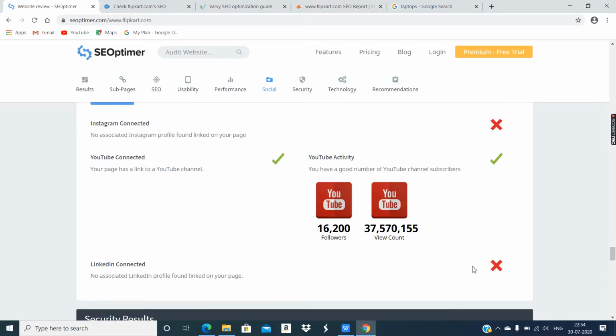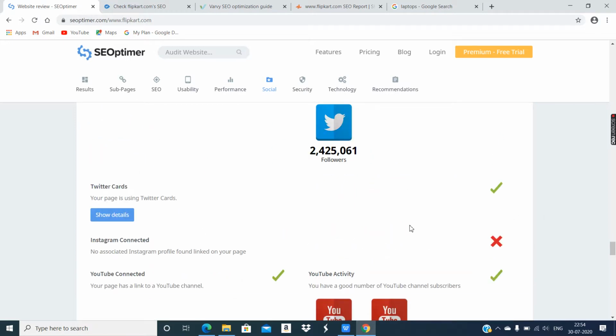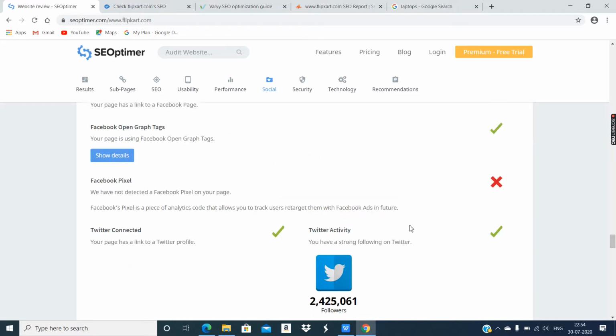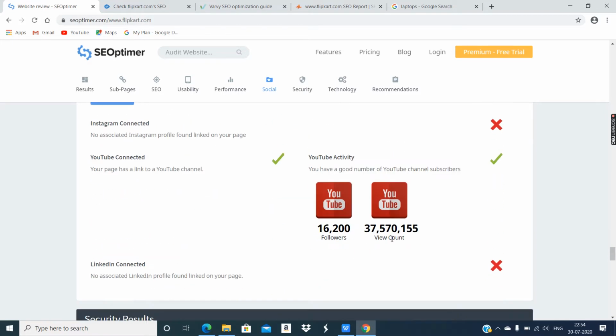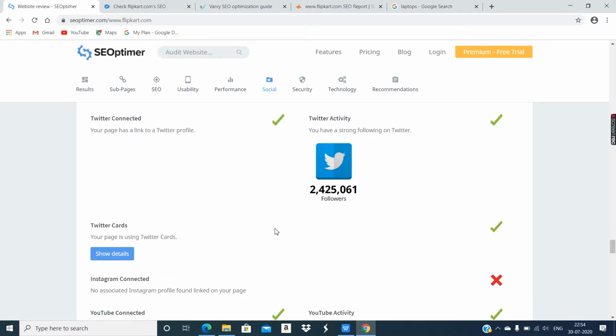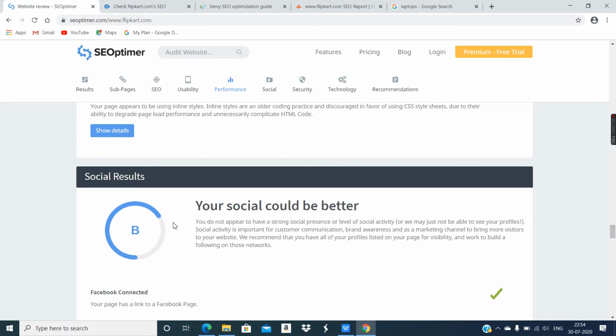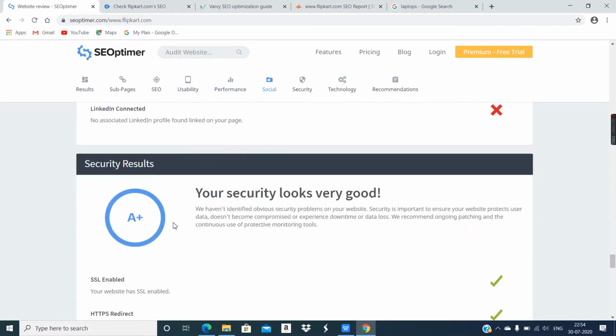LinkedIn connected, no. Okay, so if they do the same kind of social media marketing the way they have done on Twitter, Facebook, YouTube, same way if they do for Instagram, then LinkedIn, okay, so they will get more audience, and they can improve their social results also.